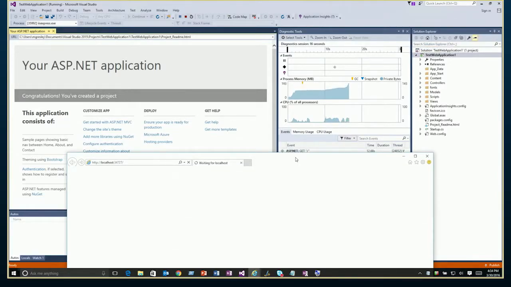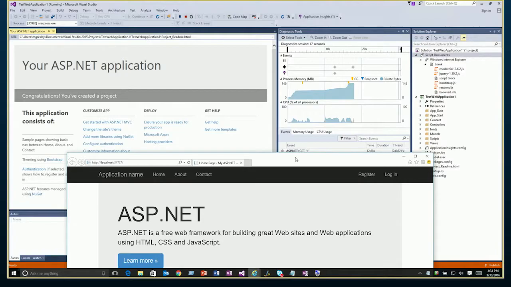As that is still coming up, you'll notice that the Visual Studio Diagnostics Hub is already up and running, and that we have information already in here like process memory and the percent of CPU, etc. I think what's really interesting here is if you look above it at events, you'll see that there is the black diamond, which shows IntelliTrace events, and right below it, you see the little purple light bulb, which actually shows you Application Insights events. So let's click on some things and see those events show up.